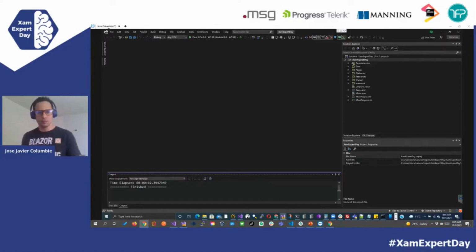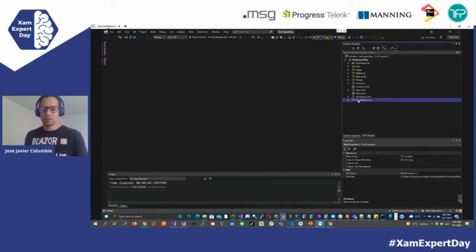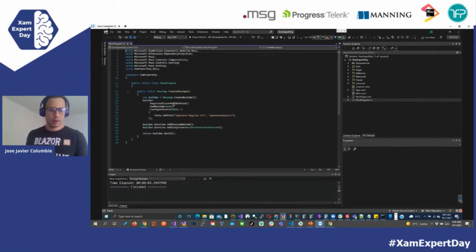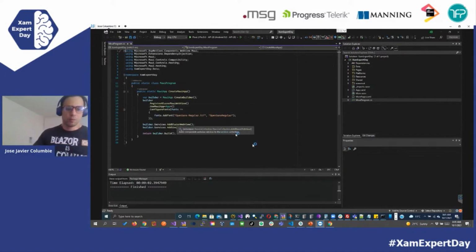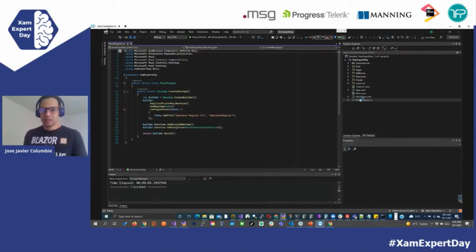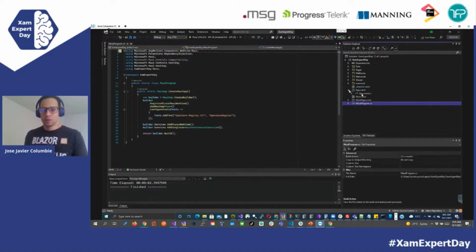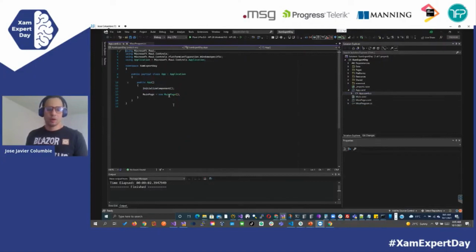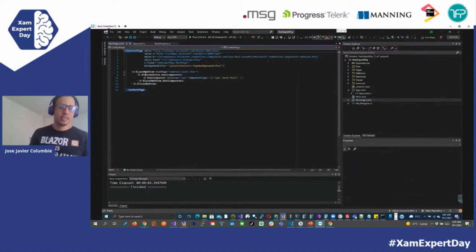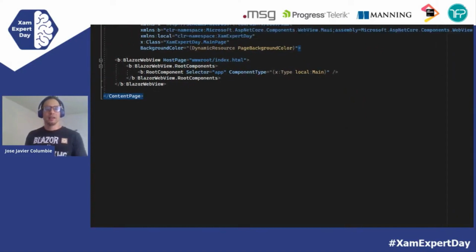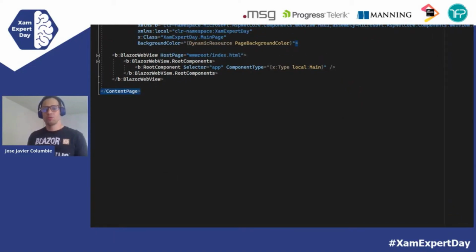So right here, this is the project, and the first thing that we can look at, for example, is the program. Here we see that we are registering the Blazor MAUI web view. We are adding the Blazor web view, and we're building the same thing that we have been used to. If we go now to the app, we see we're going to the main page. In the main page, we see that we have the Blazor web view. And if we increase here, we see that it's saying the host page is in the wwwroot index, and the root component is local main.